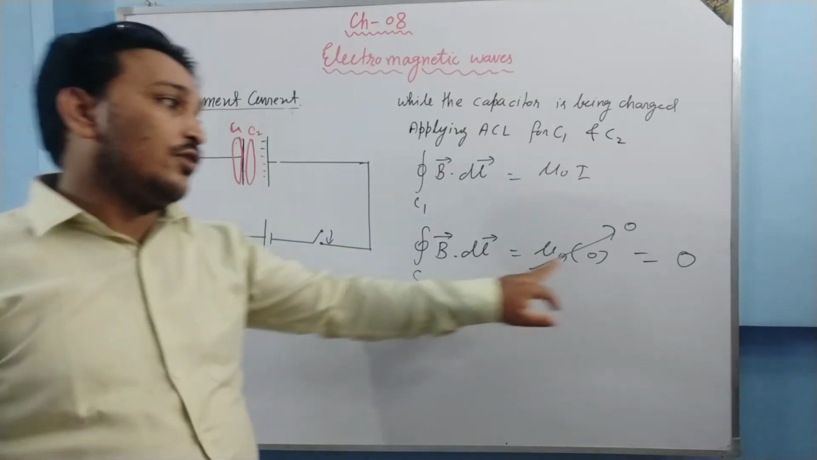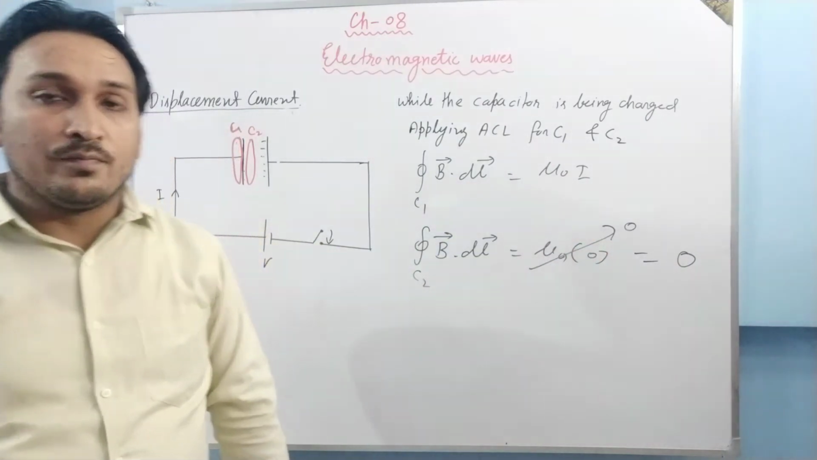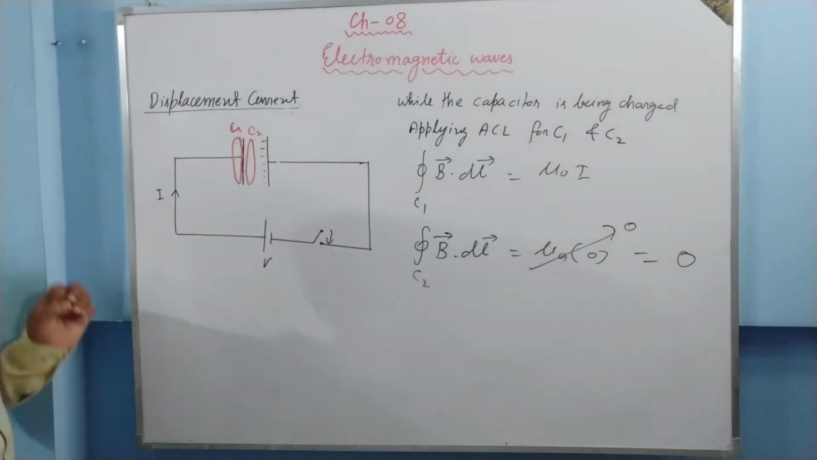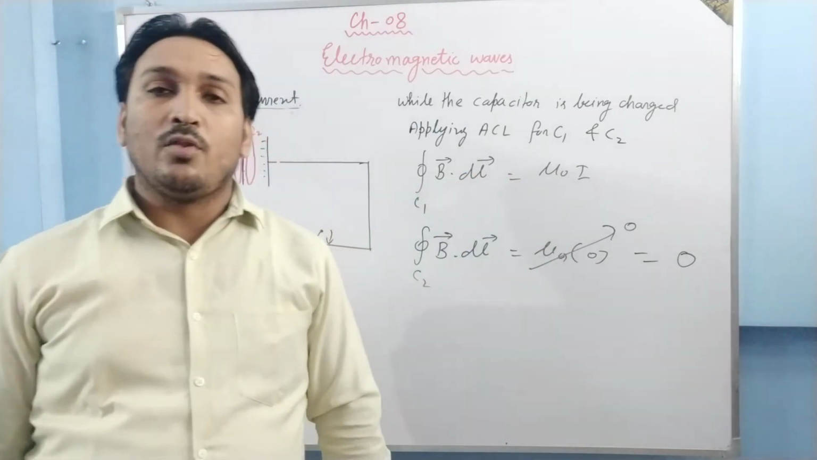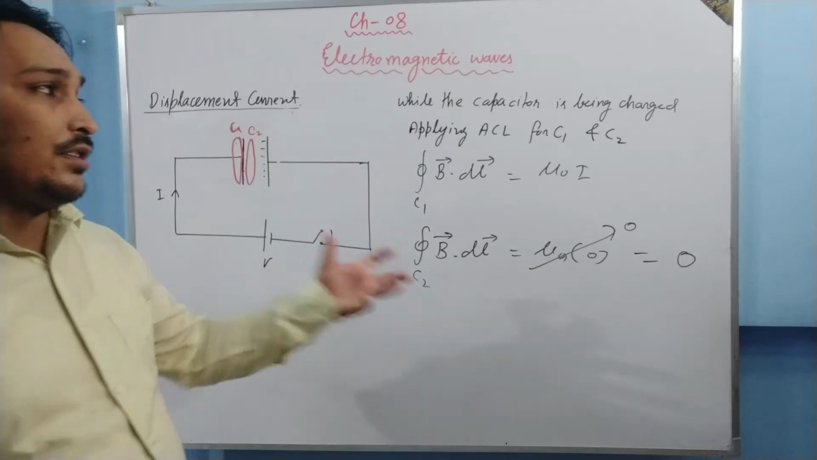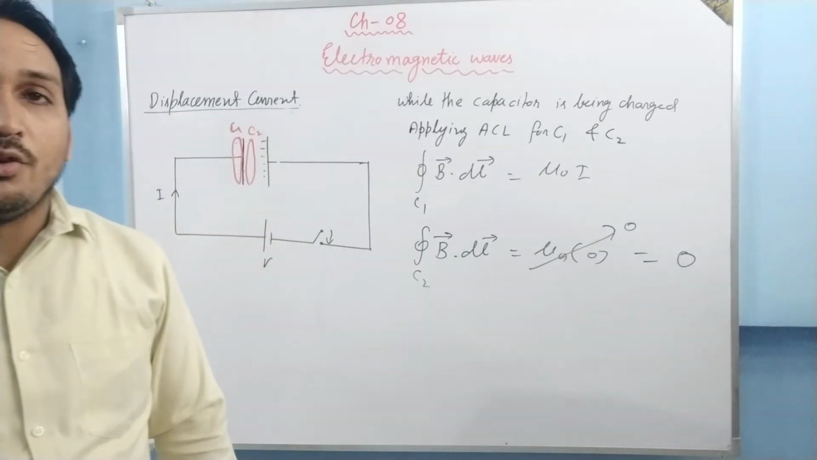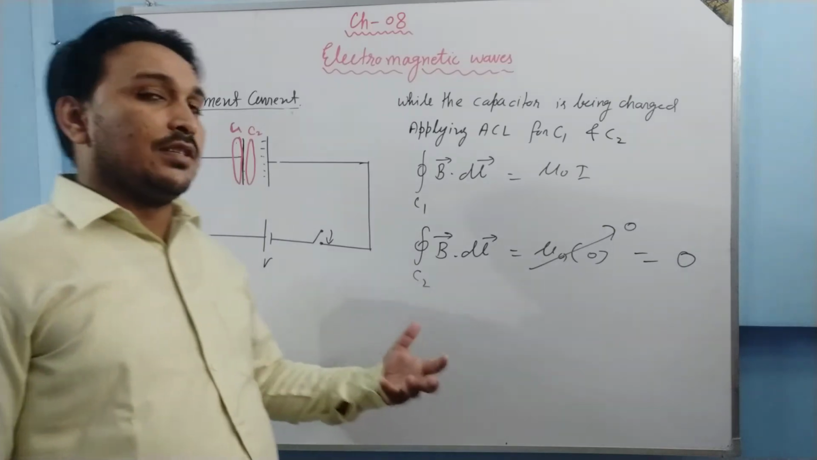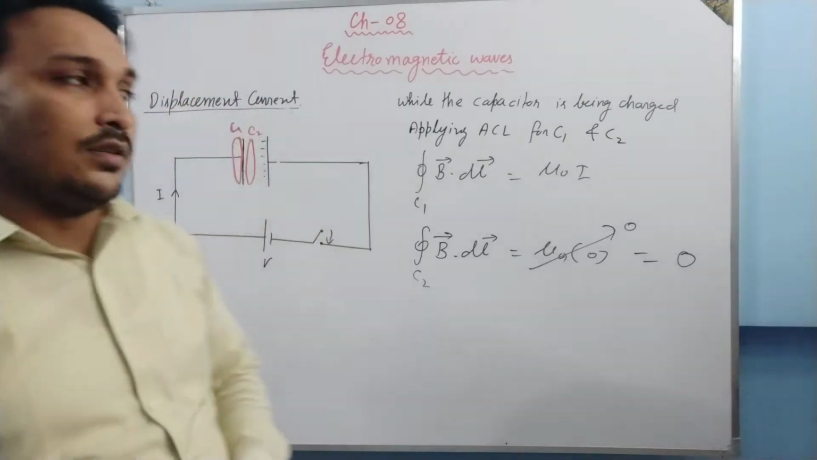So as per this, there is no magnetic field, but as per this, there is magnetic field. Now what to do? Means there is some problem with Ampere's circuital law. This is called the discontinuity, or inconsistency, of Ampere's circuital law. How to remove that inconsistency?